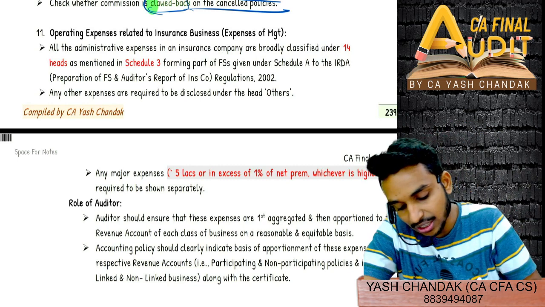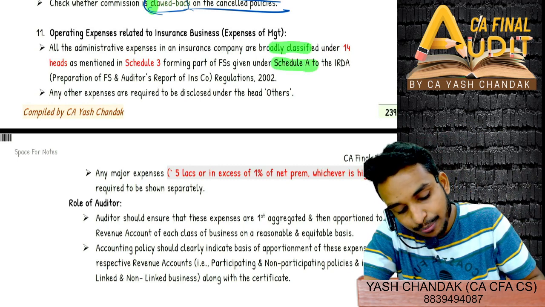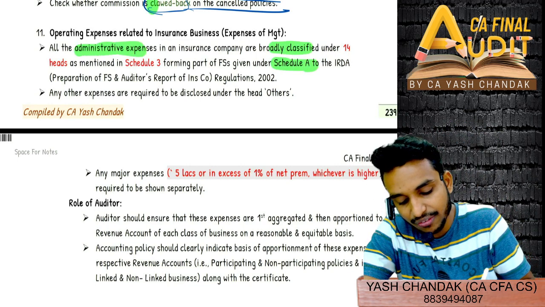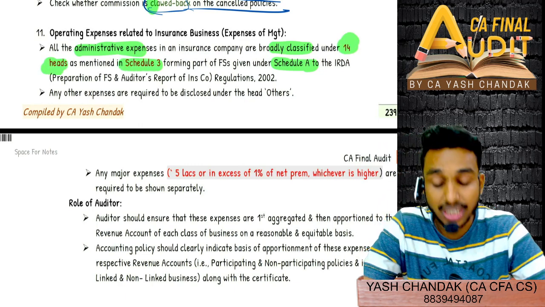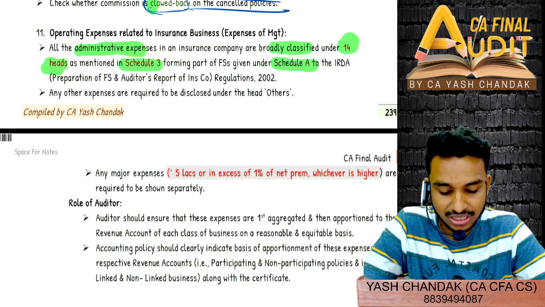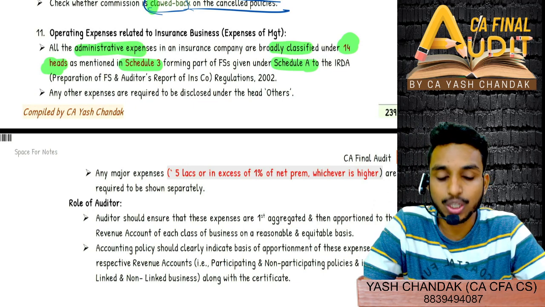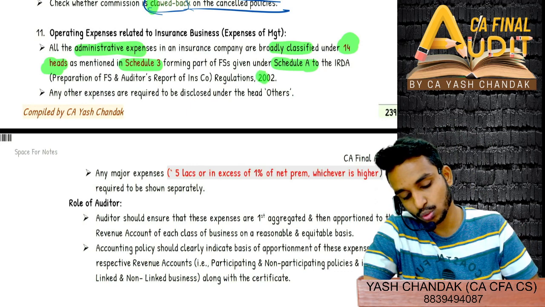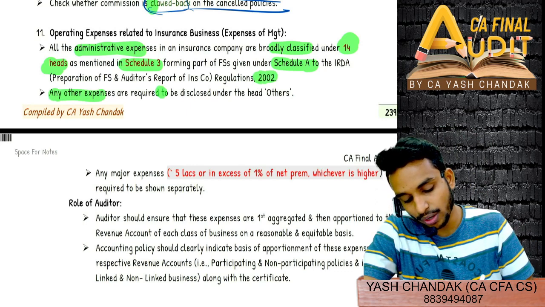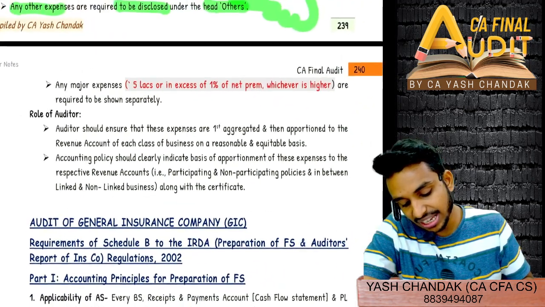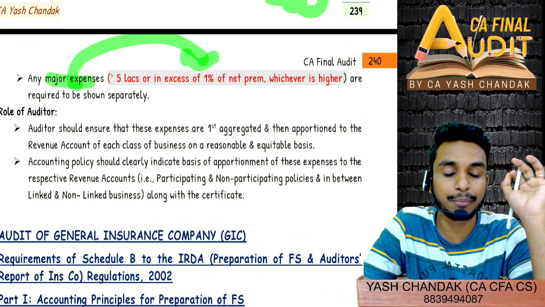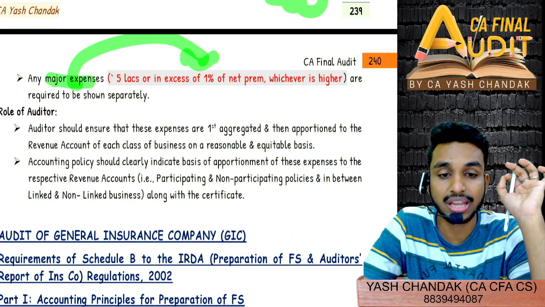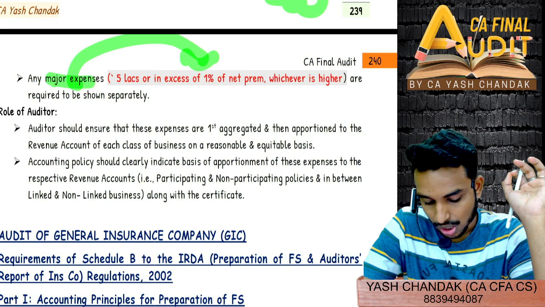In Schedule A you will find that all the administrative expenses of an insurance company have been broadly classified under 14 heads as mentioned in Schedule 3 of the financial statements forming part of Schedule A of the IRDA regulations 2002, and any other expense is required to be disclosed under the head others only. Okay? What is a major expense? This was asked in the MCQ in May 19. I remember, this question has come in the exam MCQ.